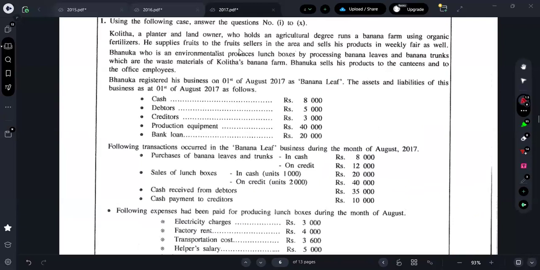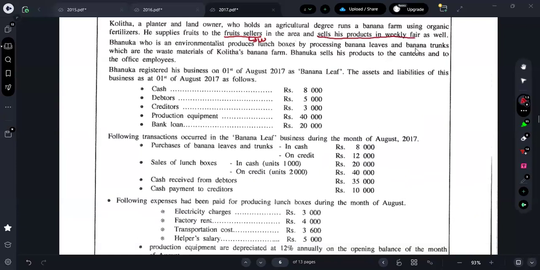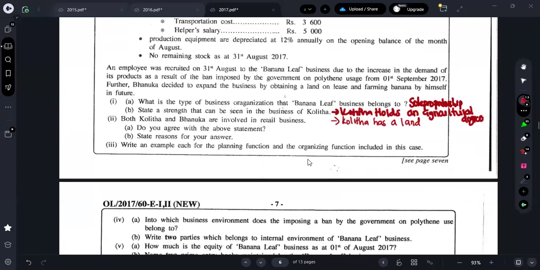Next one, what do they say? Who holds an agricultural degree, runs a banana farm using organic fertilizer. He supplies fruits to the fruit sellers in the area. So he's selling for fruit sellers. What kind of business is this? This is a wholesale business, and he sells his product in the weekly fair. In the weekly fair also he's selling, no, guys. Therefore, what can you consider? Do you agree with this statement? Yes. Why do you agree? State reason for your answer.